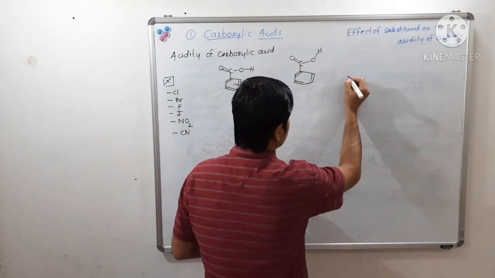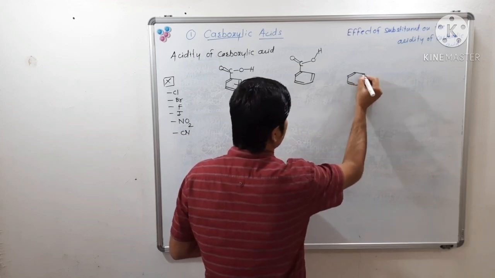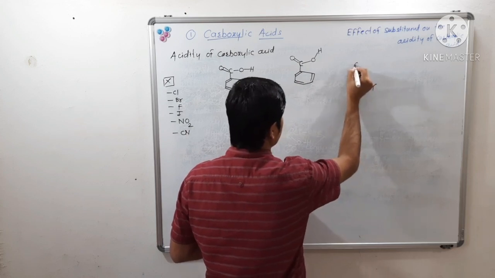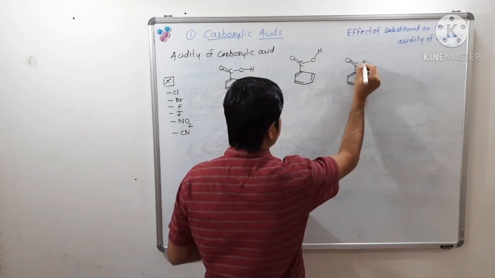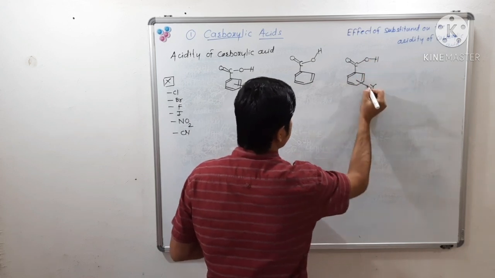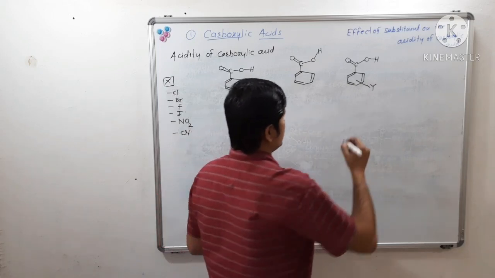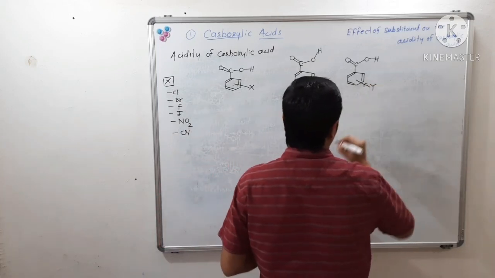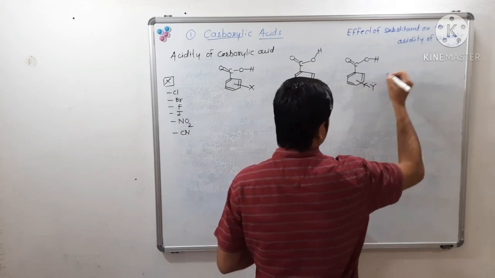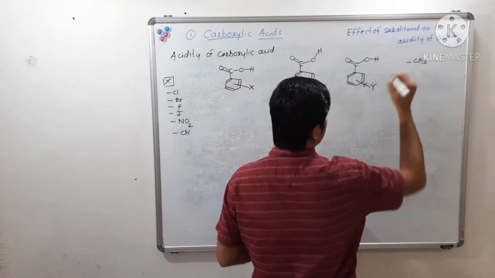And if benzoic acid is having an electron donating substituent on the aromatic ring, these are having what? Electron donating effect. Y is generally having a lone pair of electrons mostly. So this electron donating substituent may be methyl.